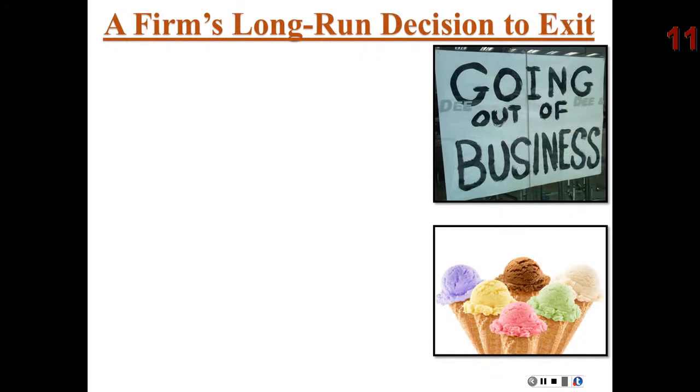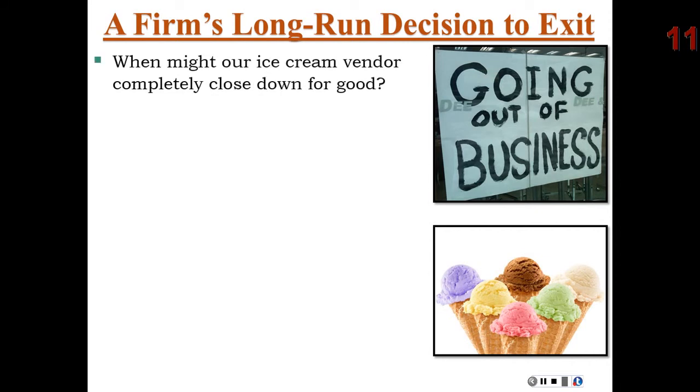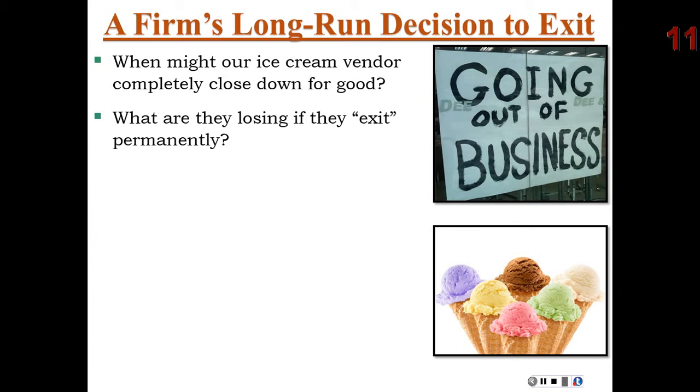Now, in the long run, a firm's rent contract can expire. Other fixed costs can expire and become variable. So when might our ice cream vendor completely close down for good? What are they losing if they exit? Well, they're losing potential revenue that they could gain from selling ice cream. But what are they gaining? They will not have to pay any costs if they completely leave the market.